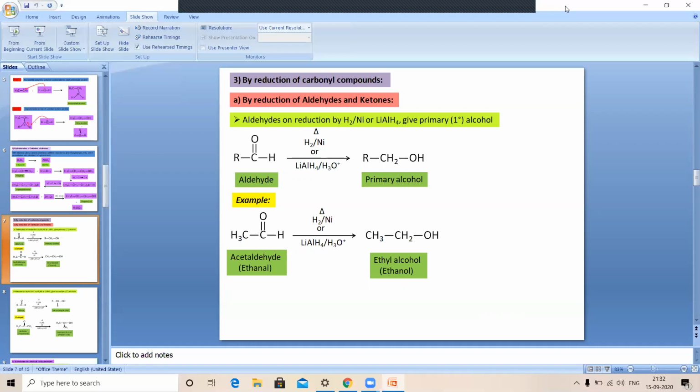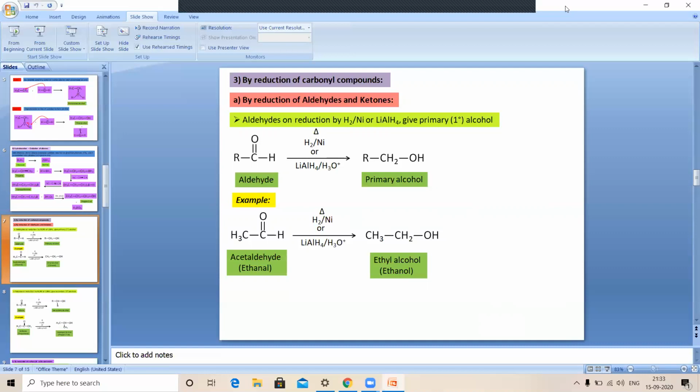Now see the general example. The formula of aldehyde is RCHO. It is reduced by using a reducing agent like nickel in presence of hydrogen, and there is a formation of RCH2OH. We can use another catalyst, lithium aluminum hydride, LiAlH4.